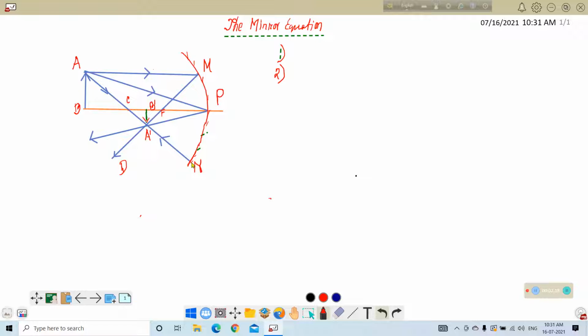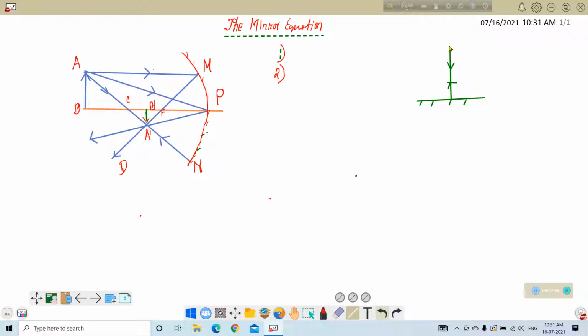Normal incidence means, suppose this is the mirror surface and this is the light ray. When the light ray is incident perpendicularly on the mirror, it will be reflected back and retrace its path.